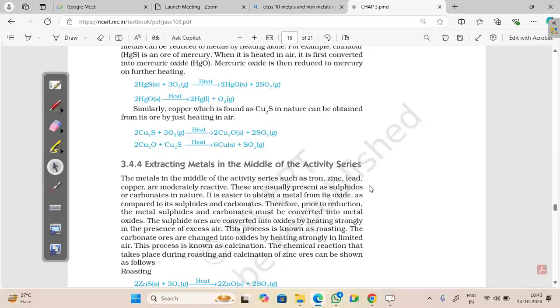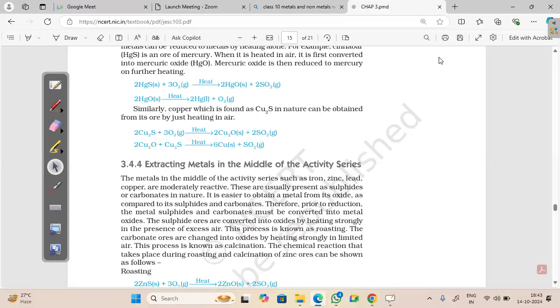Calcination. Yes. Just name this process. Who will name this process? The process which we are performing with mercury sulfide and copper sulfide. Reduce using carbon. Are we using carbon here? Is there anywhere we are using carbon? No, sir. Just tell what substance we are using here.